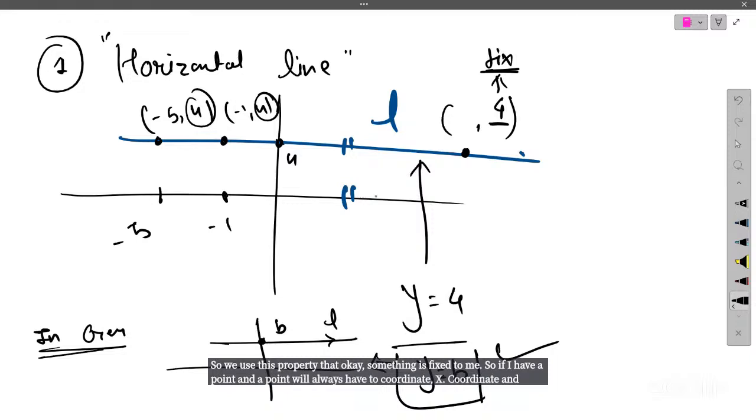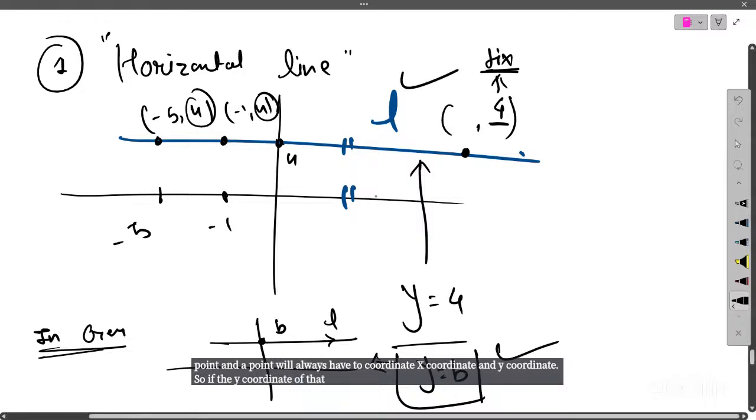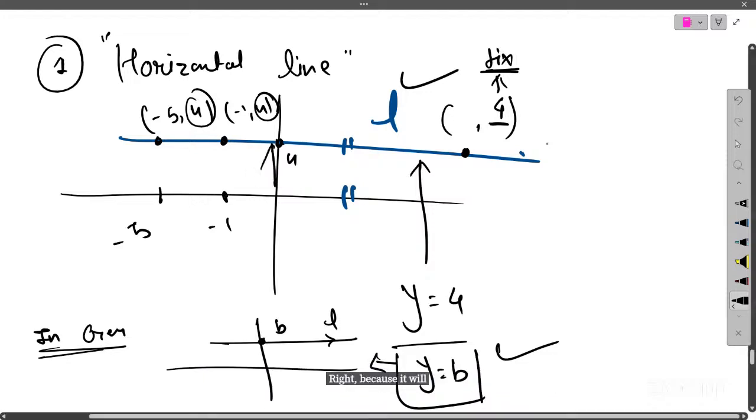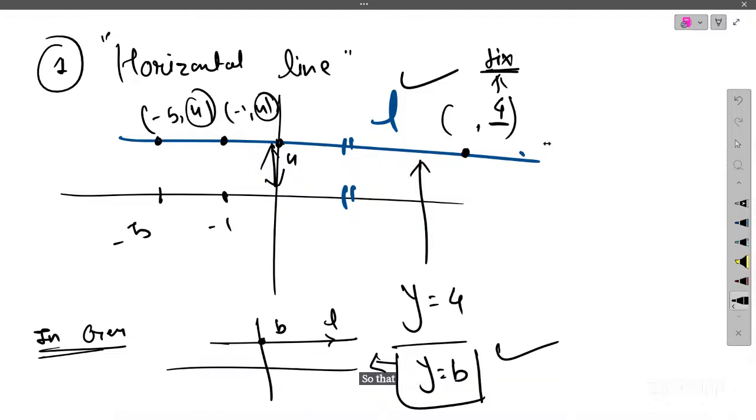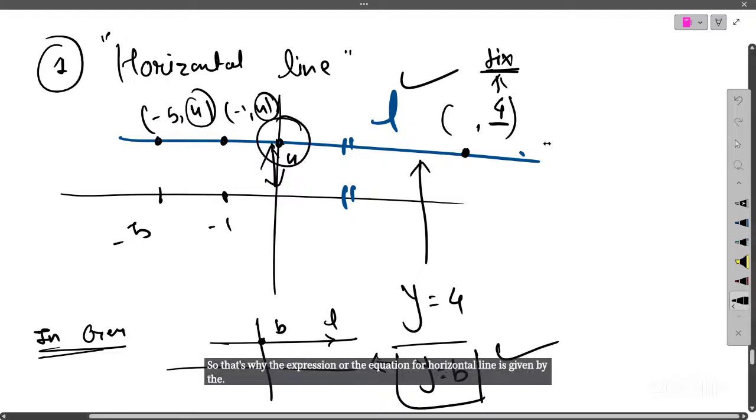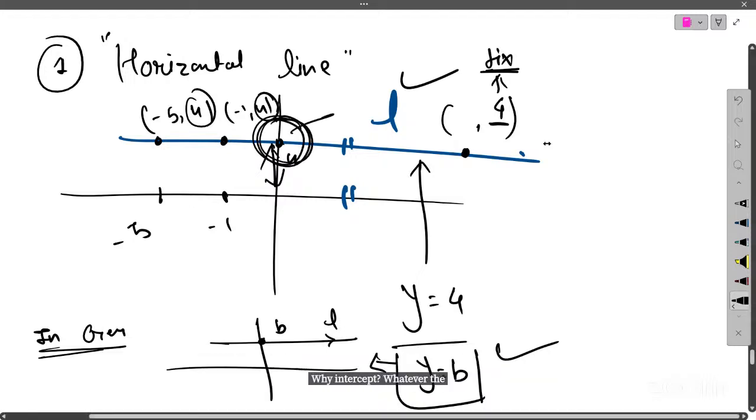So if the y coordinate of that point is similar to my line L, then that point is obviously lying over this line L, right? Because it will cover a y distance of 4 units, so it will lie somewhere over my line. That's why the equation for a horizontal line is given by the y-intercept. Whatever the intersection point is here, that is the equation of the horizontal line: y equals b.